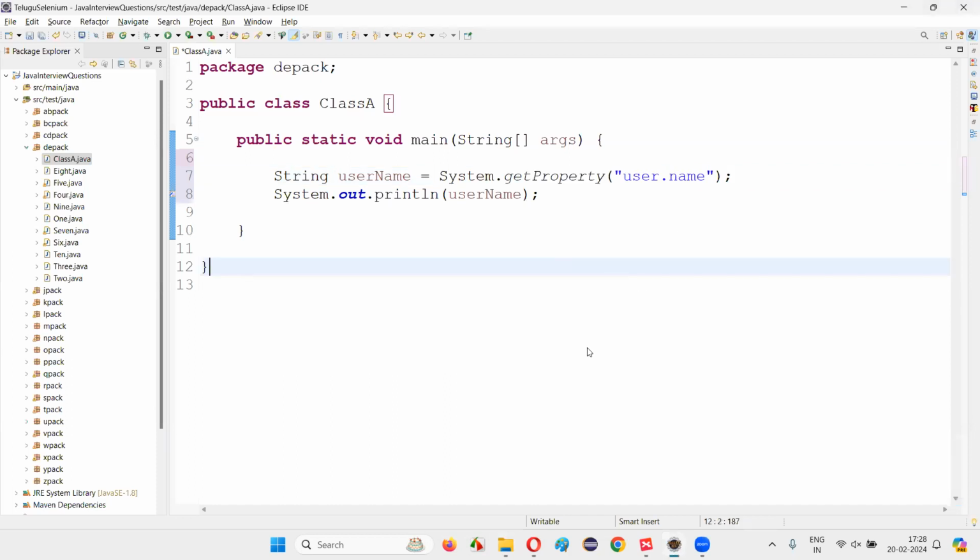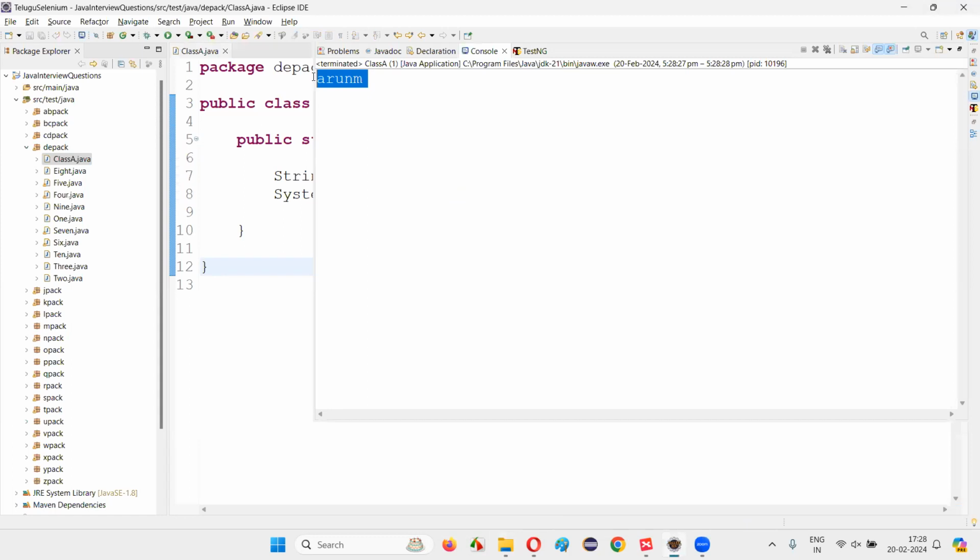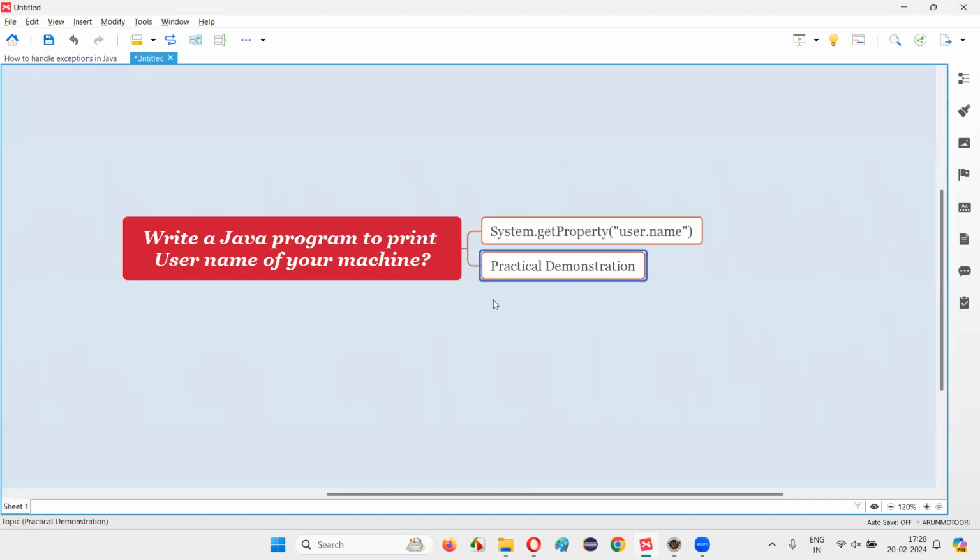System.getProperty user.name. Run this code and observe that in the output the username, that is Arunyam, will be printed. So hope, guys, you got an idea how to write the Java program to print the username of the operating system profile who is actually running this Java program, with practical demonstration in this session. So we have tried this line to get that. So that's all for this session. Thank you. Bye-bye.